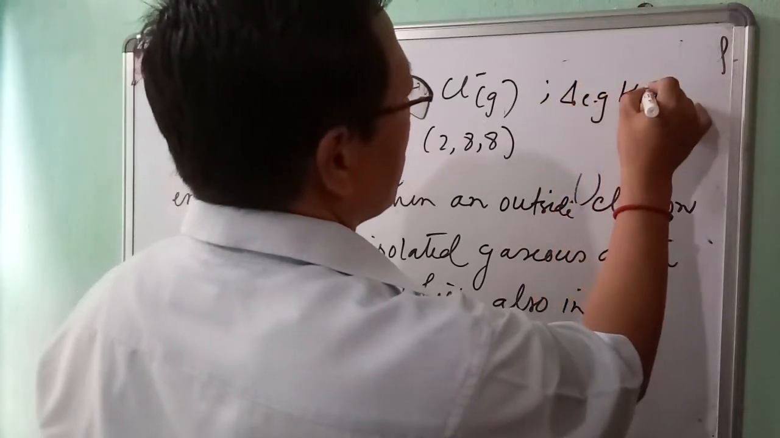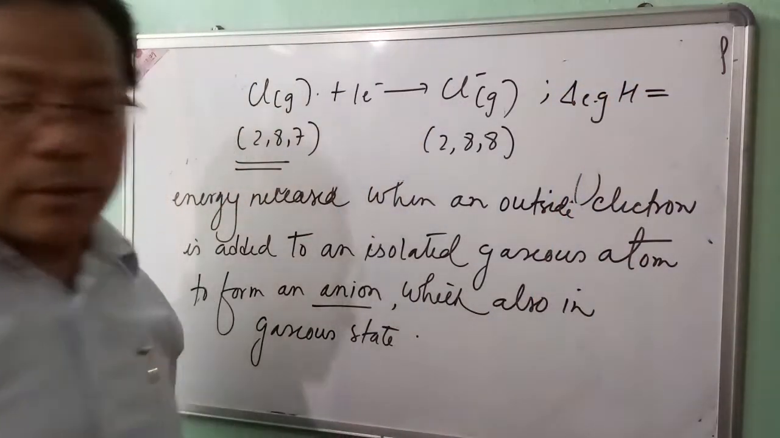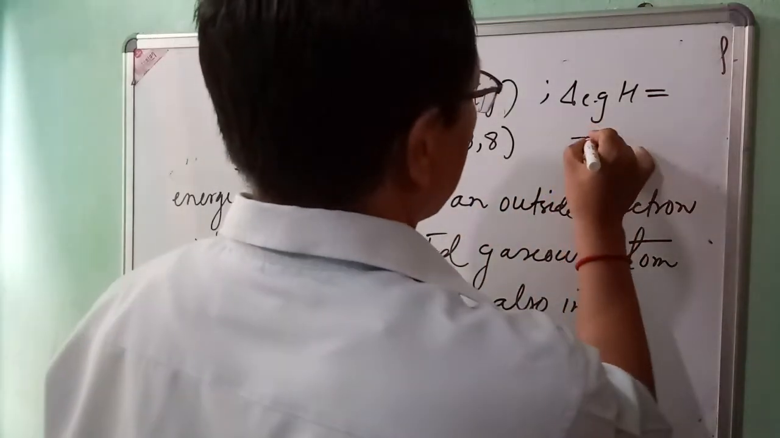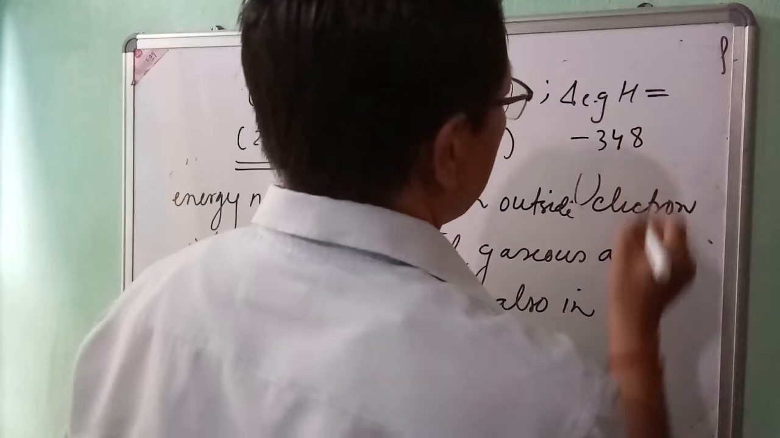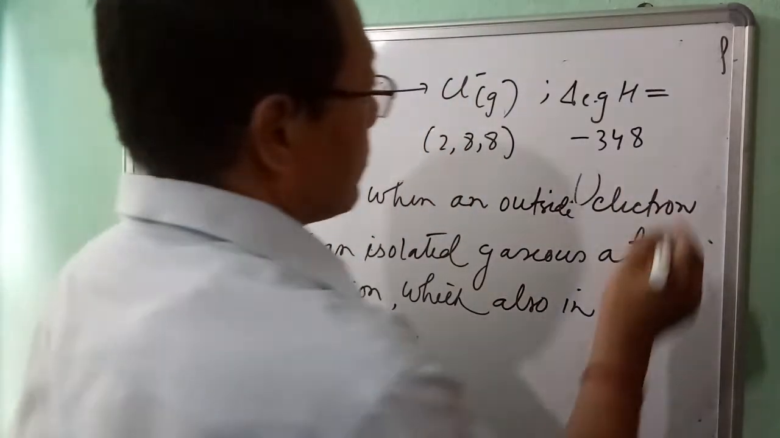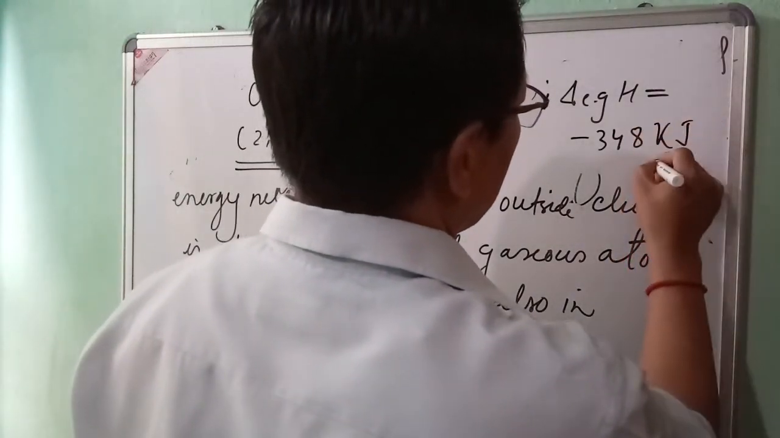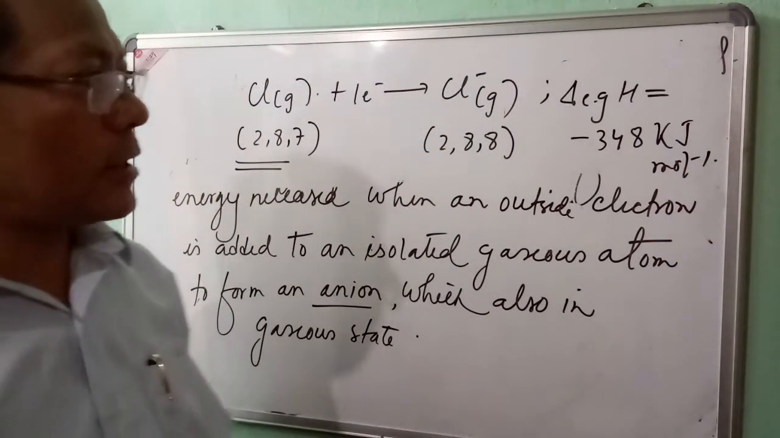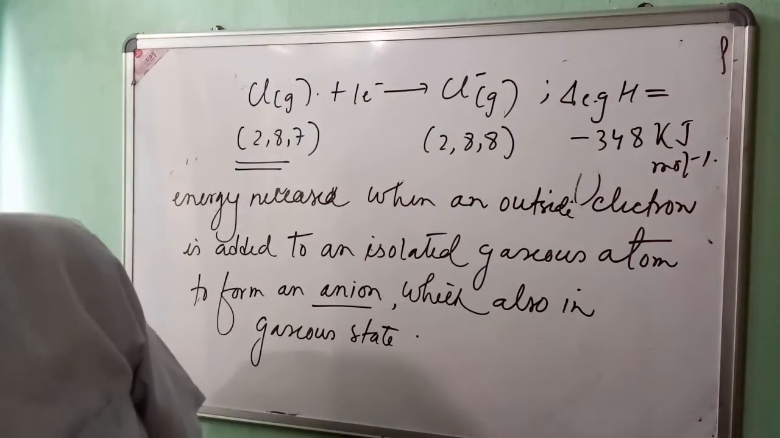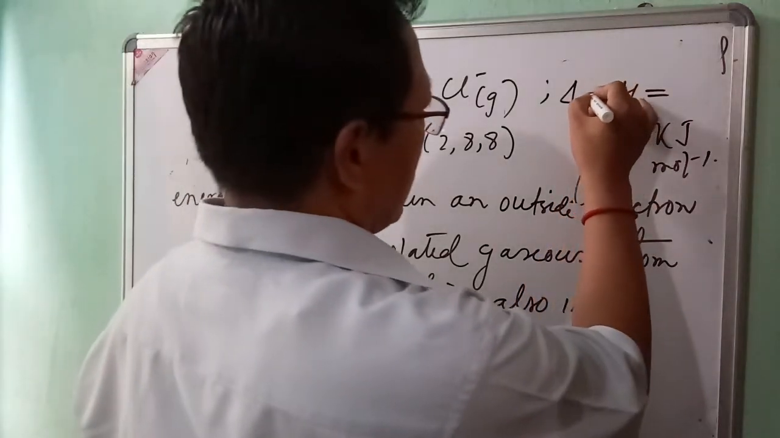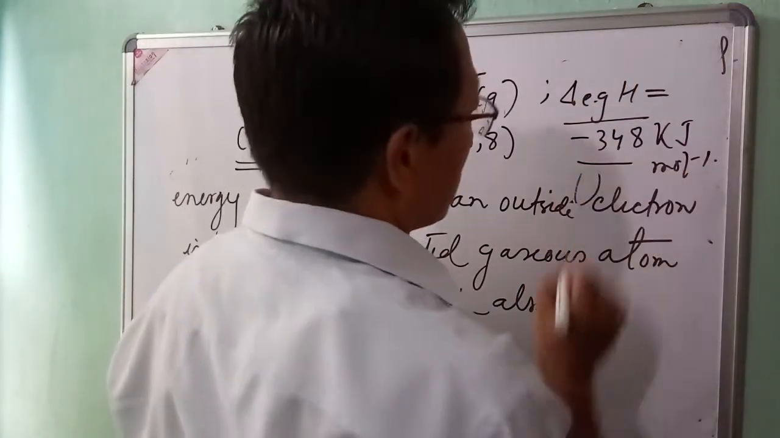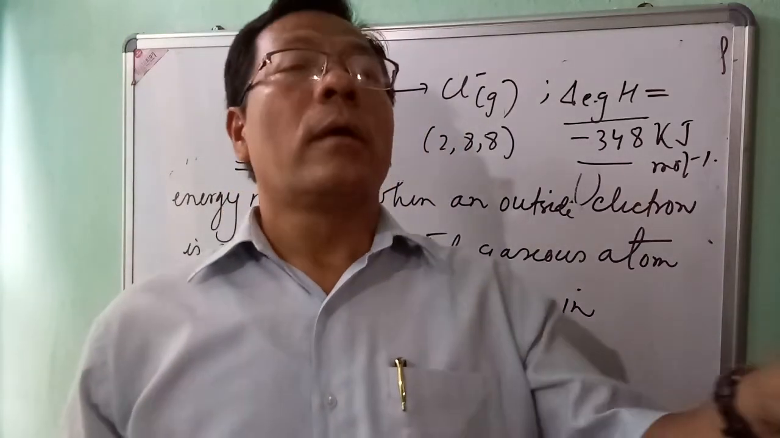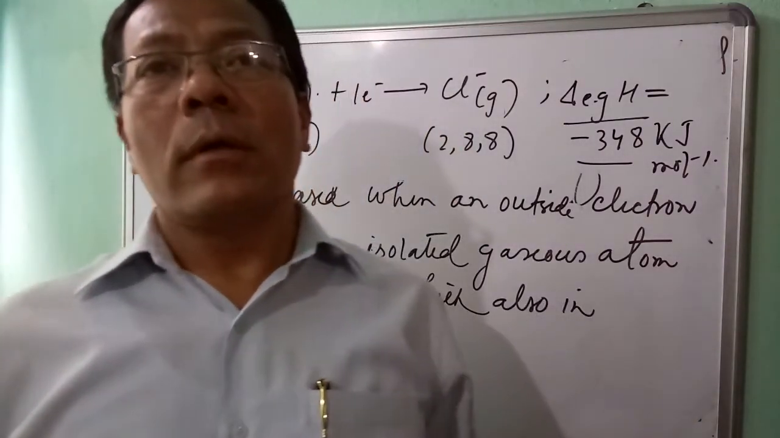The energy released is written with a minus sign, minus 348 kilojoules per mole. When the chlorine atom takes an electron and forms chloride, the energy released is called the electron gain enthalpy. Electron gain enthalpy is simply electron affinity. And then just like that,